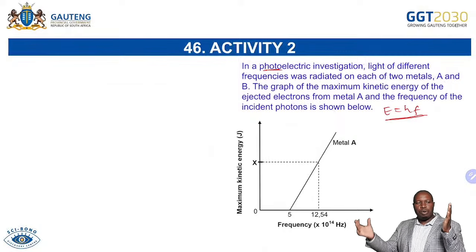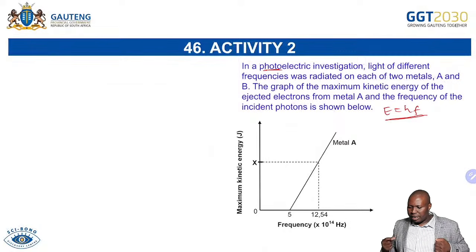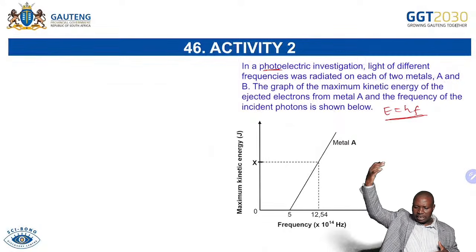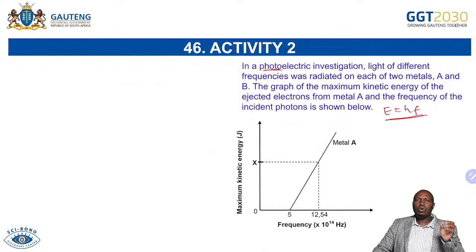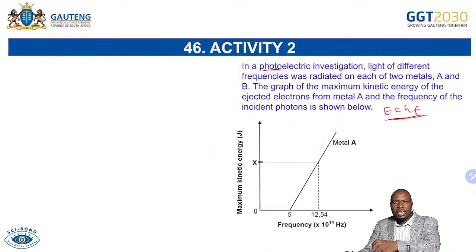When you bombard a metal with that packet of energy, the electrons on the metal surface will gain the energy. When electrons gain energy, they become excited, which means they move from a low energy level to a high energy level. That is what we call excitation. But that is different from the photoelectric effect. In the photoelectric effect, we're talking about the removal of electrons from a metal surface when light of suitable frequency is shone onto it.